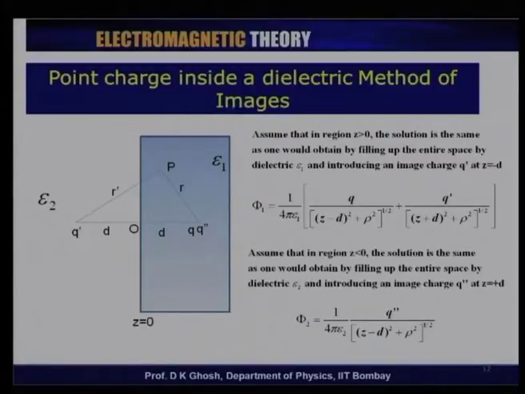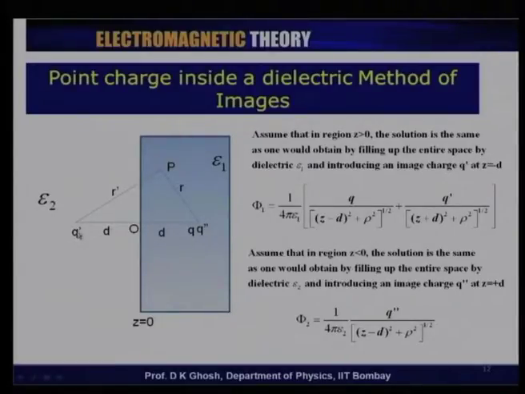Notice that this q is my original charge at a distance d into the medium. Imagine that the entire medium is uniform and you put a charge q prime at a distance d here. So, I have got a charge q and its image q prime.